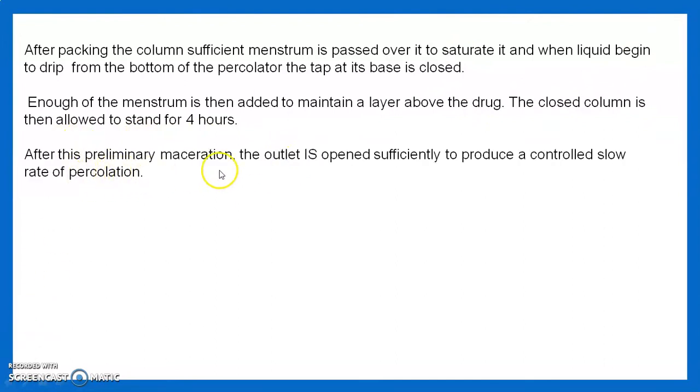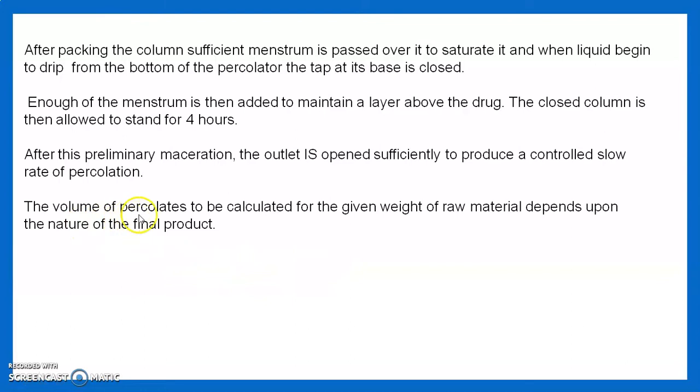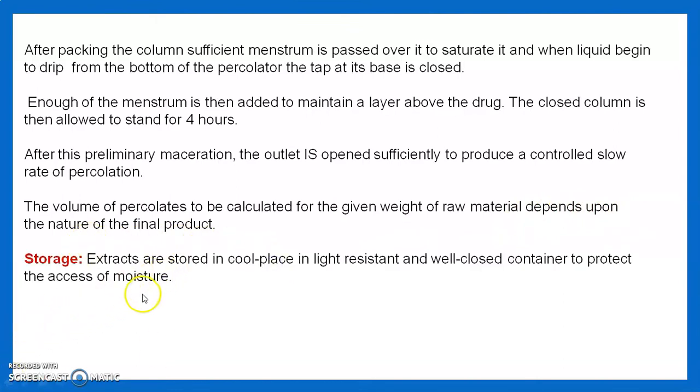After this preliminary maceration, the outlet is opened sufficiently to produce a controlled slow rate of percolation. The volume of the percolate to be collected for the given weight of raw material depends on the nature of the final product. Storage: the extracts are stored in a light resistant, well-closed container to protect the extract from light and moisture.